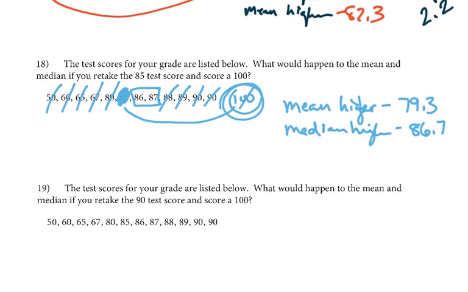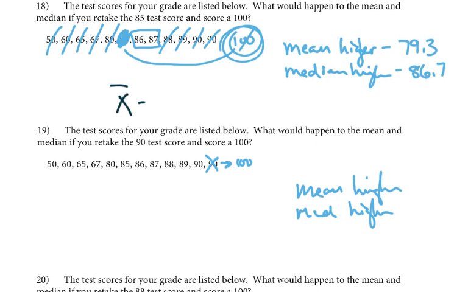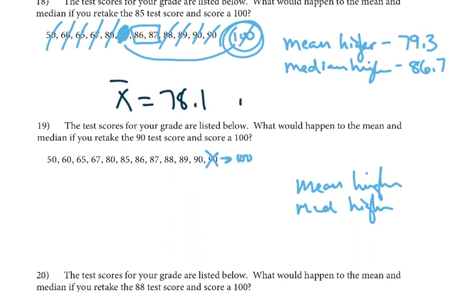Okay, now let's take a look at this one. So now what happens if we take the 90 score and change it to 100? Okay, well, we've been already saying how the mean and median are both higher, so maybe they're both going to be higher again. So let's double check again. It was 78.1 for the mean, and the median was 85.5.